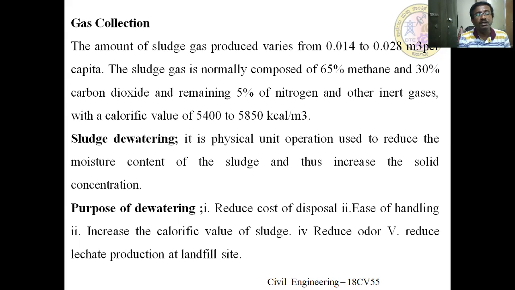Reduce leachate produced at the landfill site. Landfilling is one of the ways of disposing the sludge produced. If you are not treating the sludge properly, if you are not removing the organic matter present in the sludge properly, and dispose to the landfill, which is one way of disposing the sludge, they just add the sludge to the land by scientific way. Once they dispose the sludge to the land, if any rain occurs, it infiltrates through the soil and finally comes in contact with the sludge.